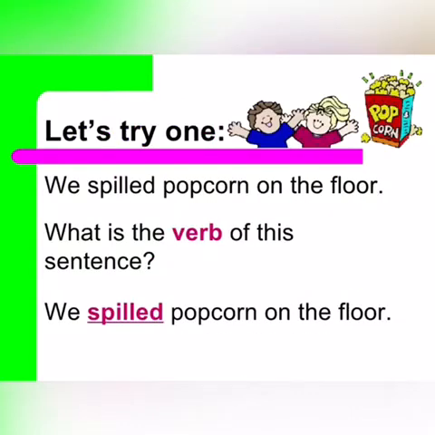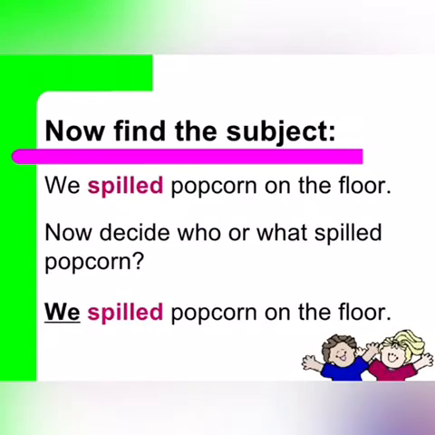Now let's try another example. We spilled popcorns on the floor. So what is the verb of this sentence? Yes, you are right. Here, spilled is the verb in this sentence. We spilled popcorns on the floor. Now let's find out the subject. Now decide who or what spilled popcorns. So here we is the subject.